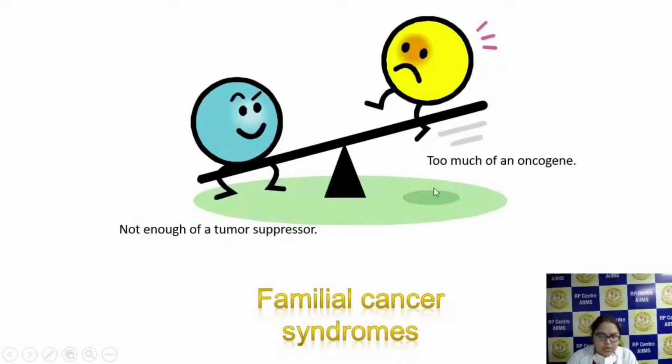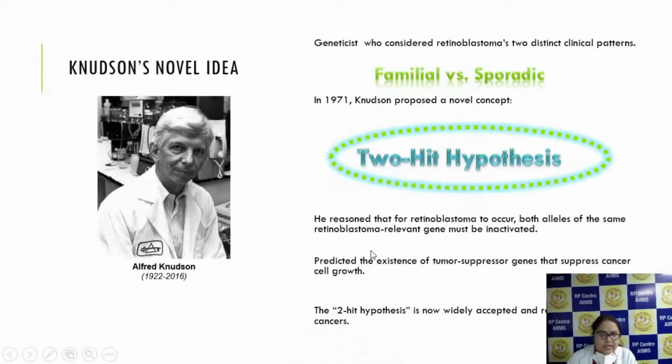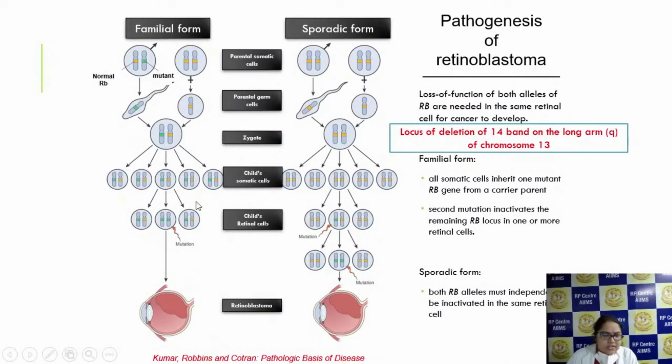If you have too much oncogene or not enough tumor suppressor gene, it can result in familial cancer syndromes. Alfred Knudson gave the two-hit hypothesis, which predicted the existence of a tumor suppressor gene that suppresses cancer cell growth, and he reasoned that for retinoblastoma to occur, both alleles of the same retinoblastoma-relevant gene must be inactivated. This is a slide taken from Robbins.